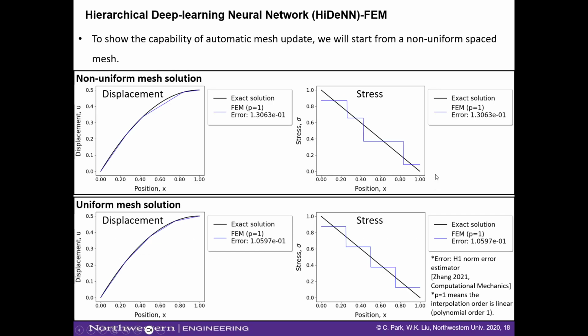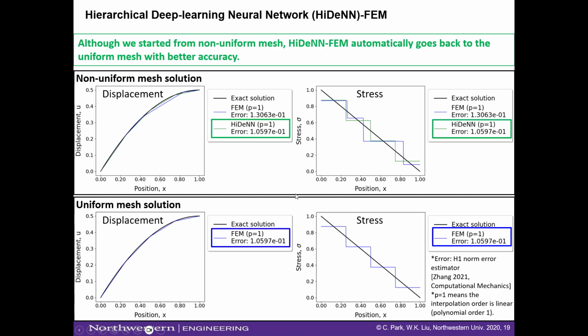Before we go, I want to start from the non-uniform mesh, because if we start from the uniform mesh, there's no room for the mesh optimization. So I just want to show this case with a non-uniform mesh first. Now comes the HiDeNN FEM.